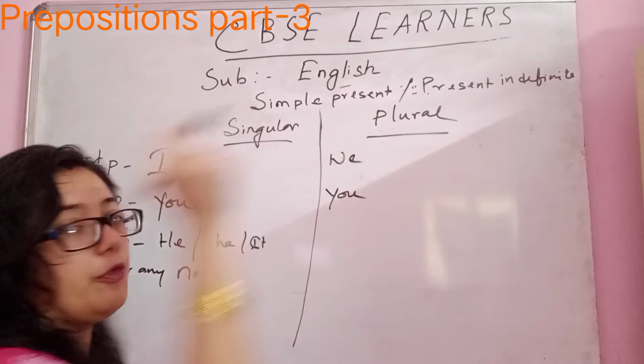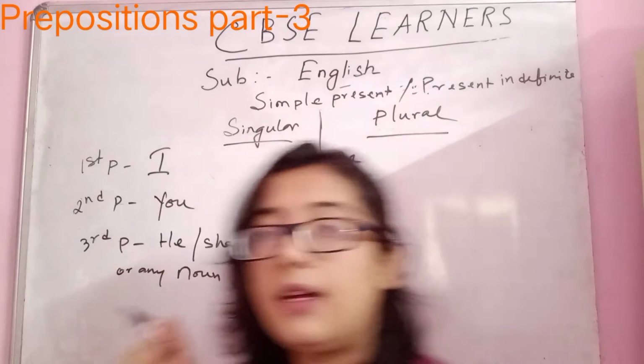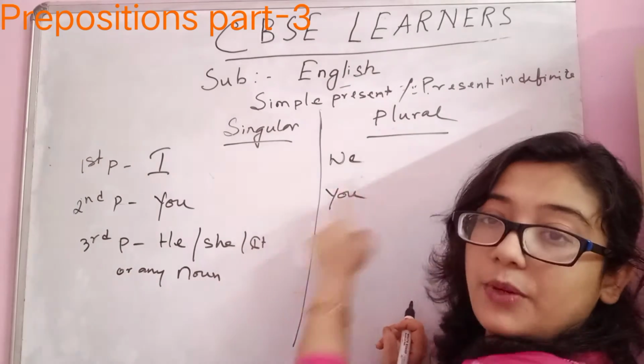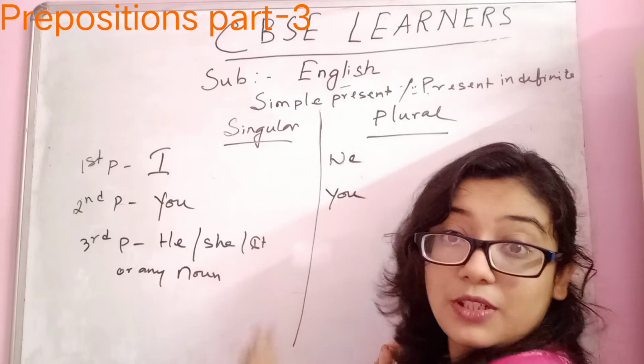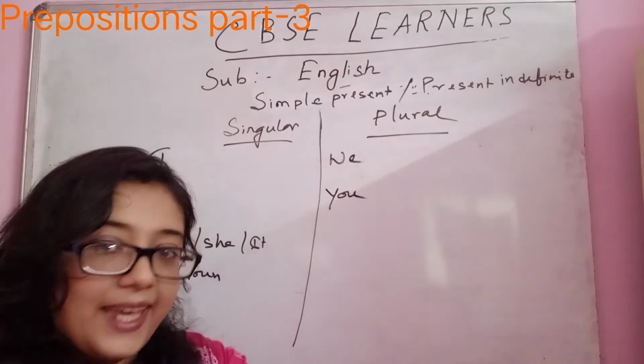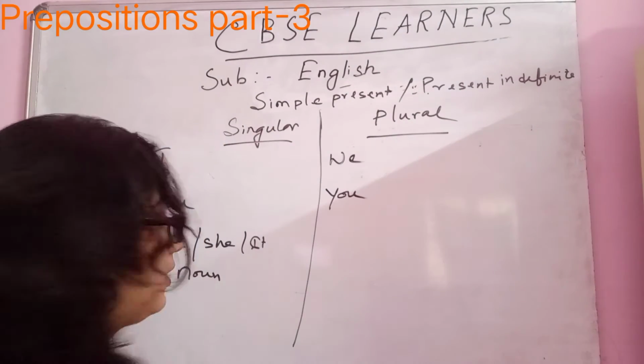And in case of plural, who is the third person plural number? Third person plural number is they. They are always third person.